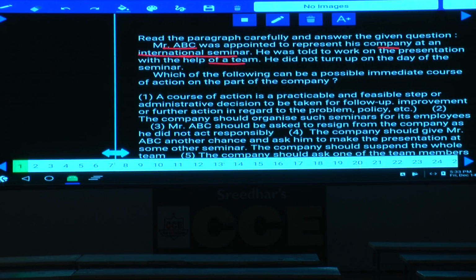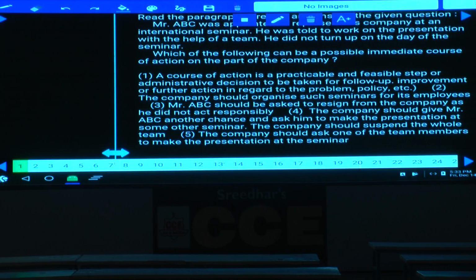He did not turn up on the day of the seminar. As this person could not turn up on the day of the seminar, what should be the next course of action here? Some way or the other, that presentation should be continued or not. Hence, who is the right person to continue in that seminar? The person who is involved in that team, isn't it?